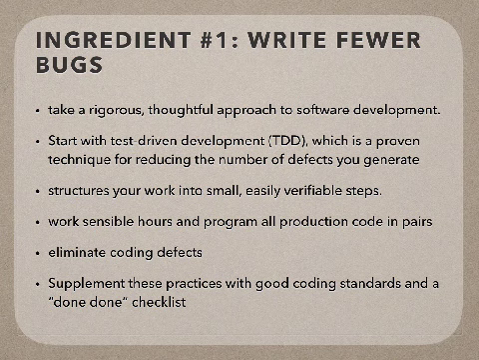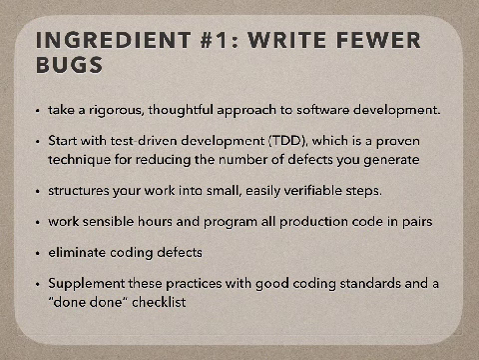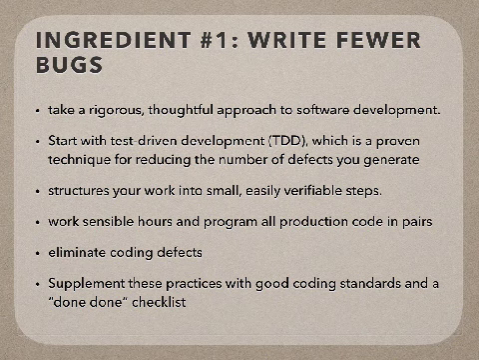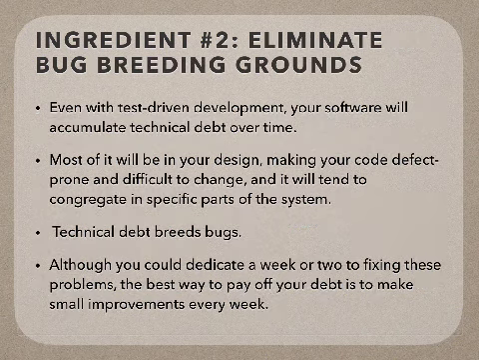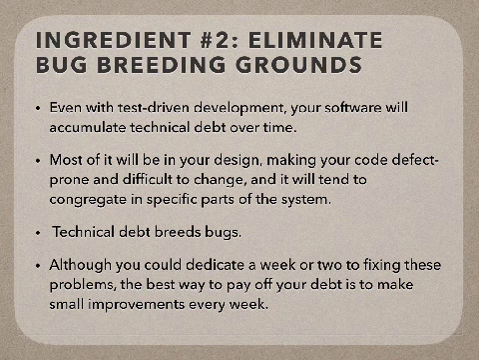The first one is write fewer bugs. So during development itself, when we follow test driven development, we write the test first and then start coding. This helps us to eliminate or to constrain the number of bugs as we write the code. So our writing process itself ensures that few bugs are written in the code.